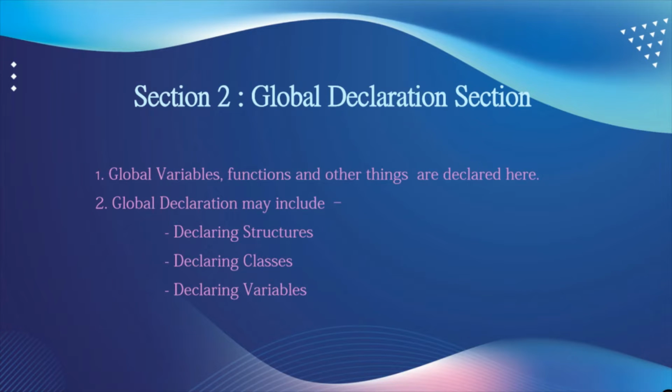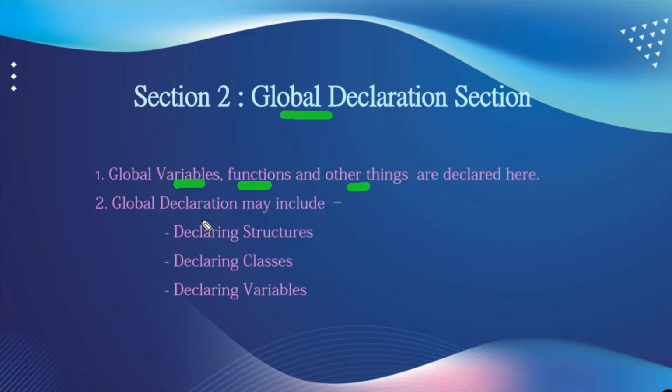The next section is the global declaration section, which consists of the global variables, functions, and other things that are declared. Global means the functions, variables, or anything declared in this section are related to main as well as the other different methods included in that C++ program.